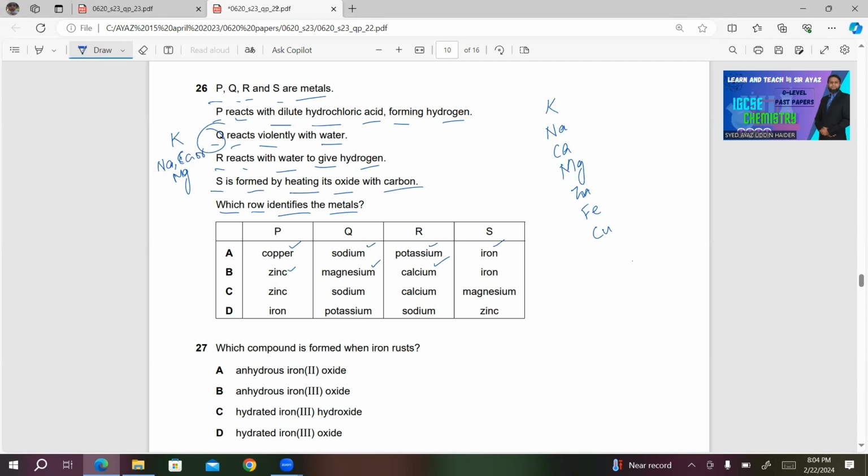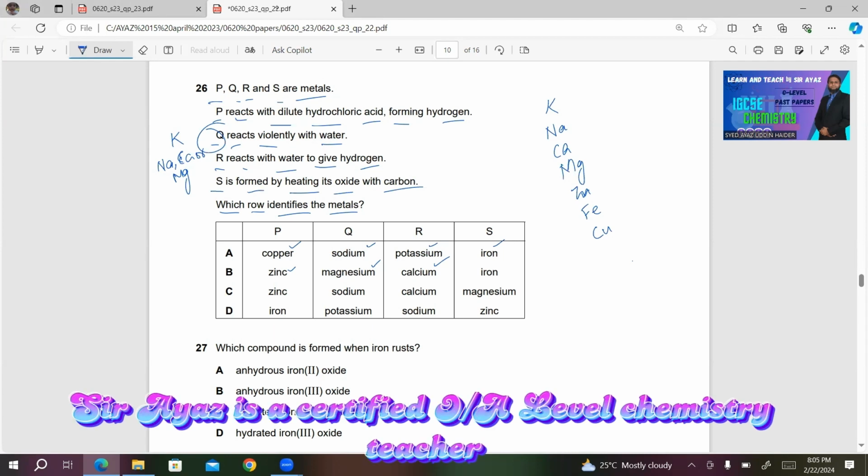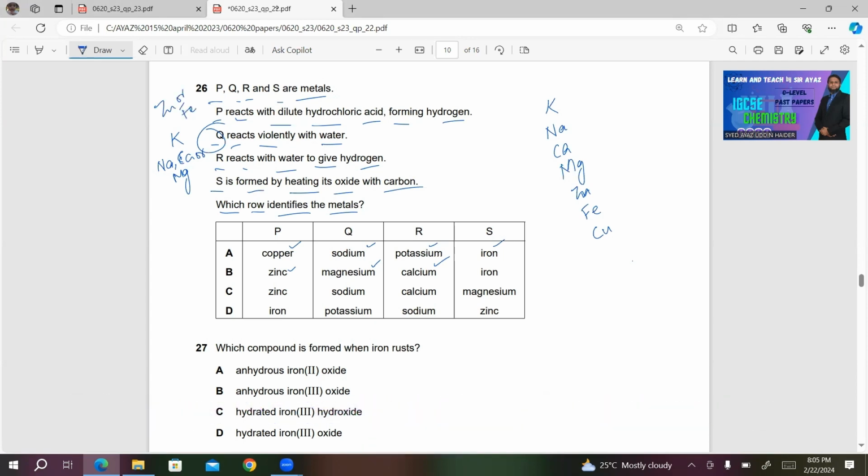What about P? P is reacting with dilute hydrochloric acid. You can't have copper as P. You can either have zinc or iron as P. What about S? S is formed by heating its oxide with carbon.